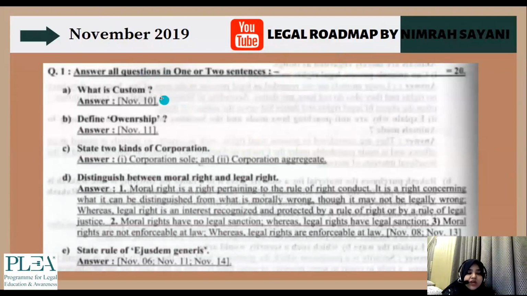Custom is something very important, whatever is there in relation to custom, and whatever is there in relation to moral rights and legal rights, all these things are quite important. It is going to come either in 2 markers or situations or 12 markers. So there's no getting away from this.